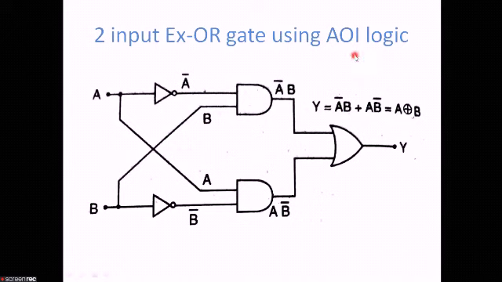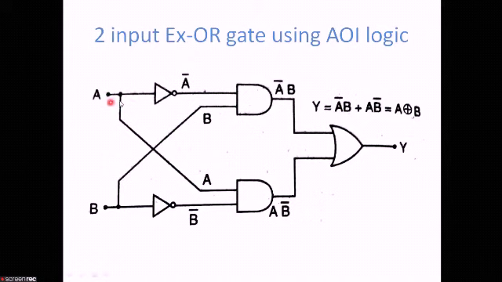We will be designing a 2-input XOR gate using AOI logic. So how to design it? Ultimately, in the output we will get A bar B plus A B bar, which is the expression of an XOR gate, and we will design it using AND, OR and inverter or NOT gates.